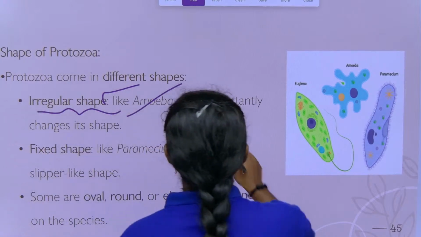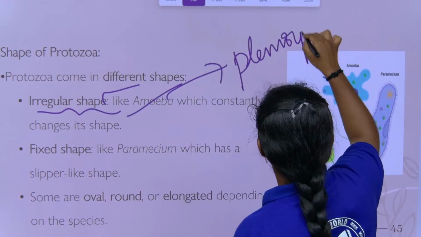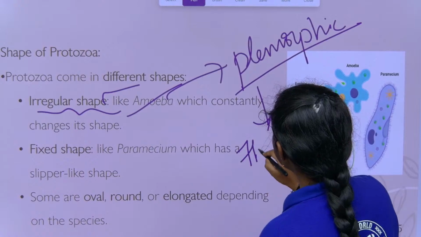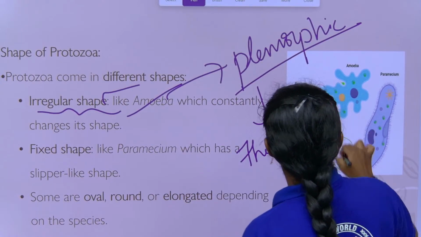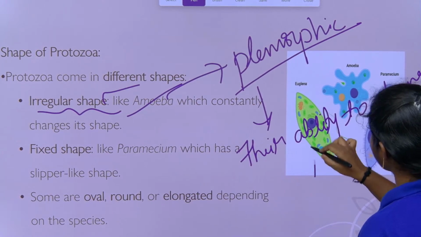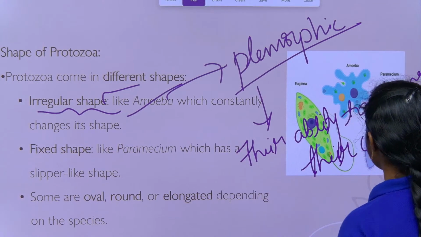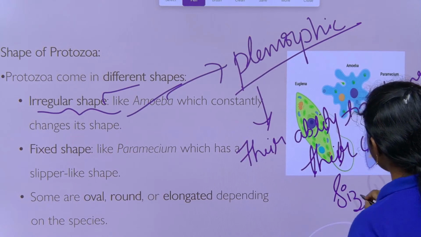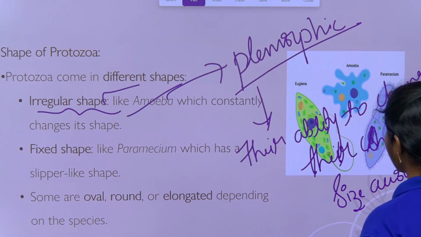Pleomorphic is a scientific term, their ability to change their shape and size according to the environment conditions.